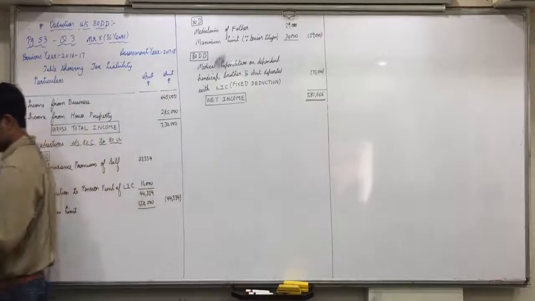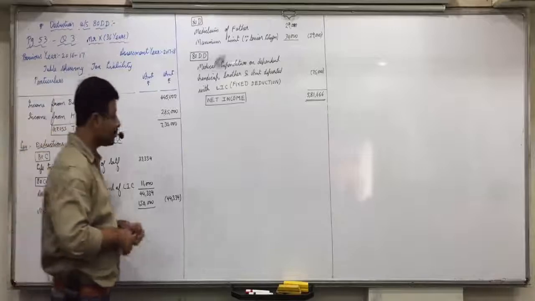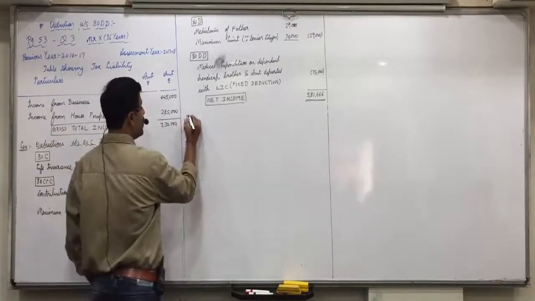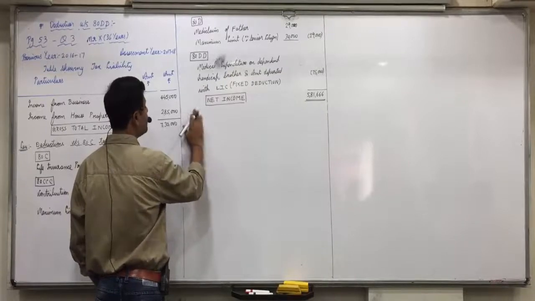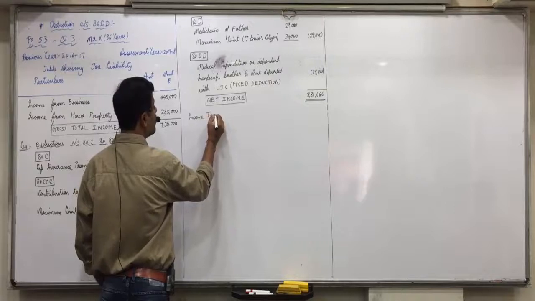Is everyone clear with it? Then after that, Pankit, income tax.